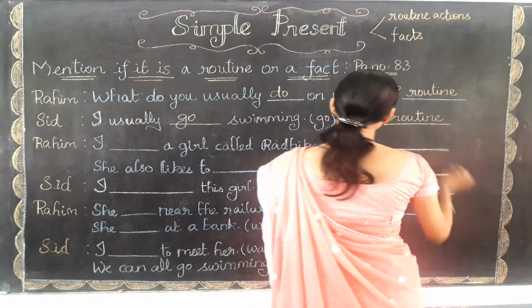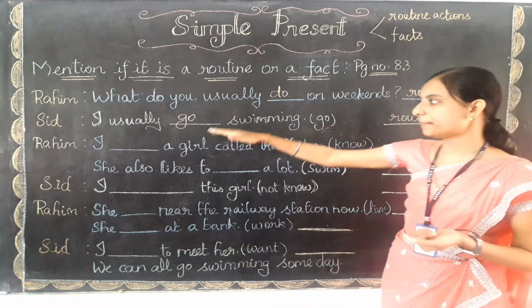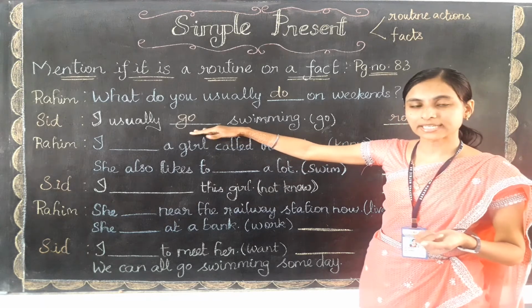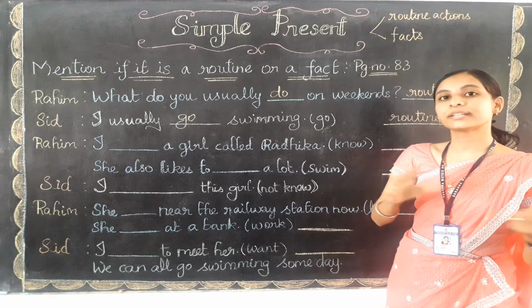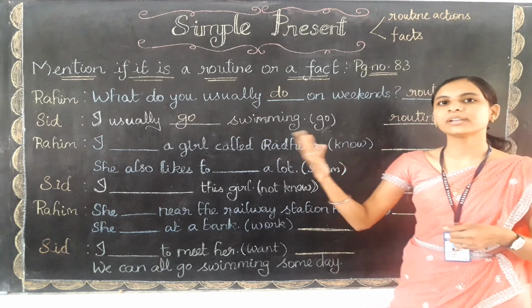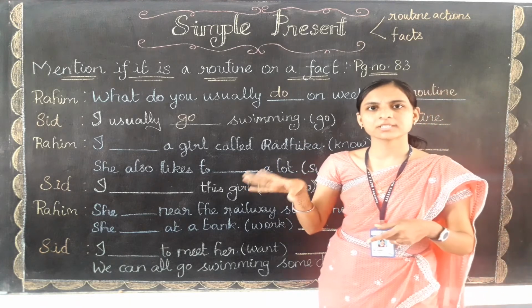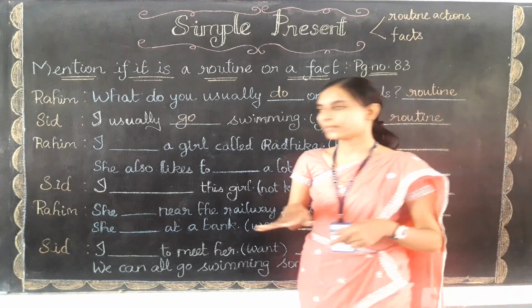Are you clear, children? First you need to fill the blanks, and then read out the sentence and check whether they are talking about the routine action or the fact. When we are talking about everyday actions, that stands for routine only. That you need to keep in mind.